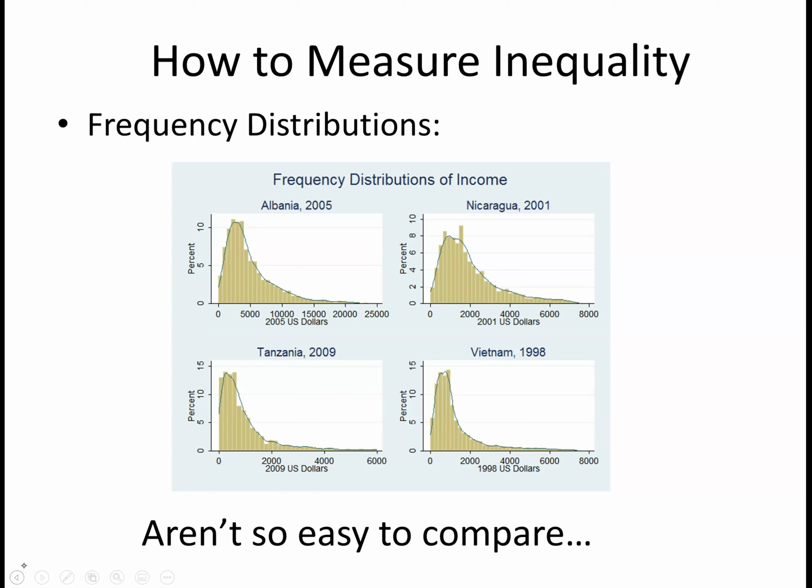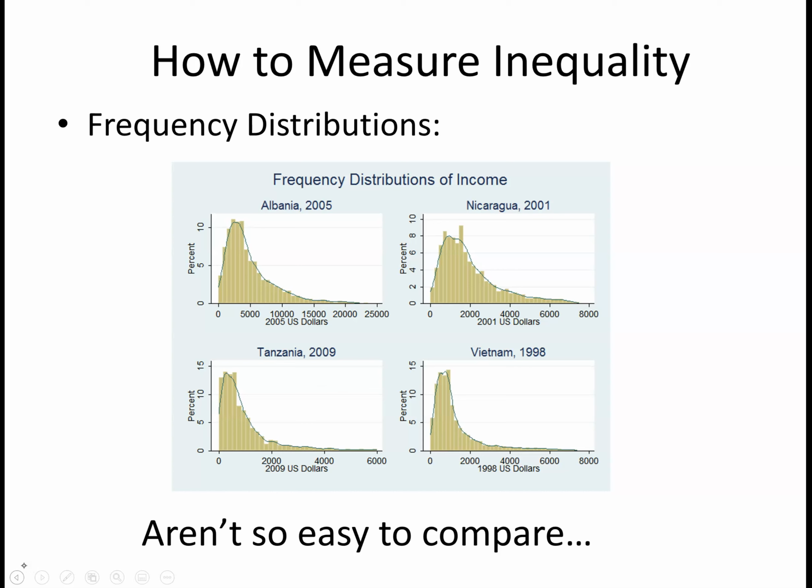inequality. And we can see Nicaragua, for example, when compared to Tanzania, has a higher average income, but it's also more spread out, right? Albania also has a way higher average income and is a little more spread out compared to Tanzania or Vietnam. But they're not so easy to compare like this. And if we're trying to compare for all the countries in the world, this would be super inconvenient.